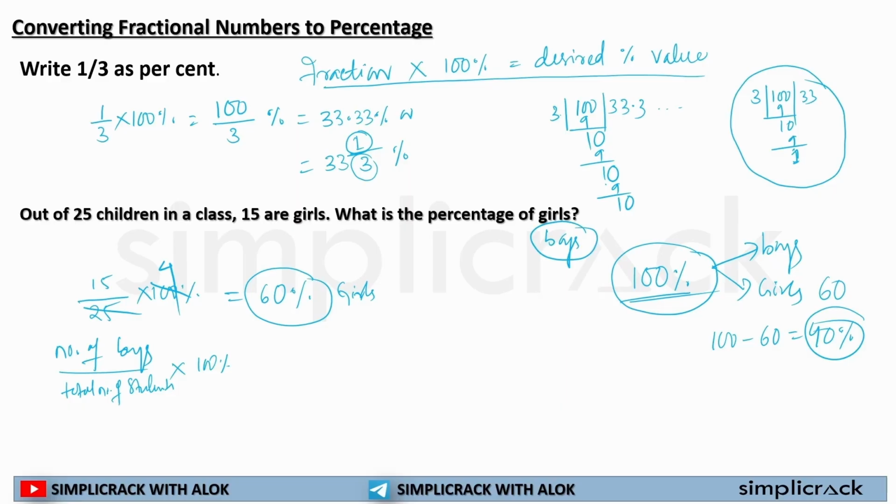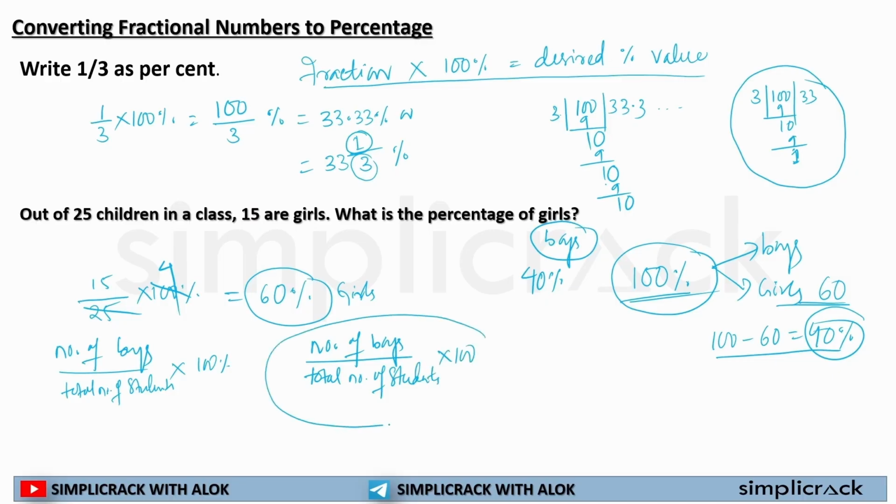So you will say, sir, if out of 100, 60 are girls, then the number of boys is 40. So the percentage of boys is 40%. So what do we understand? We understand two things. Either we can find the number of boys, then divide it by the total number of students and multiply by 100. We can do it in this method.